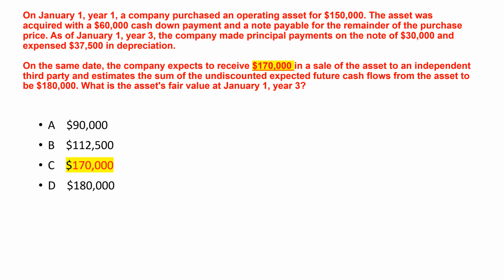The correct answer is C. The fair value of the asset is the expected sale price to an independent third party, which is $170,000, option C. This is because fair value reflects the market price a willing buyer would pay.